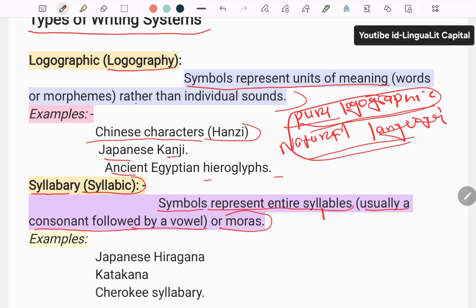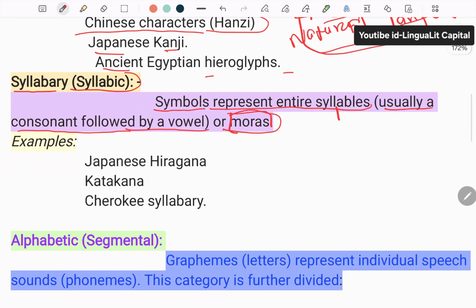Here we have the important term mora, which we will discuss in more detail. A syllable is a unit of pronunciation that contains a vowel, so these symbols represent entire syllables.